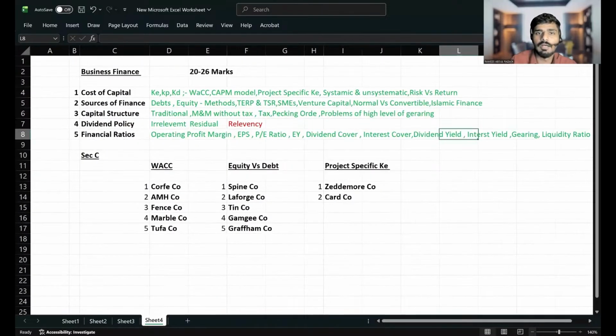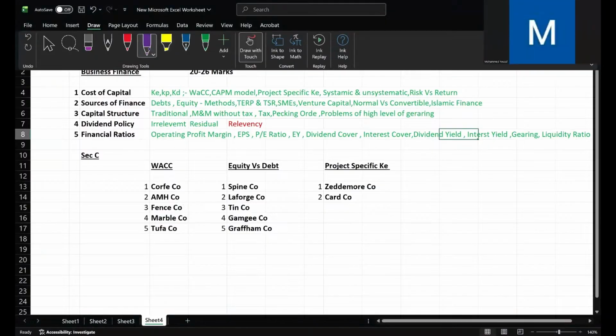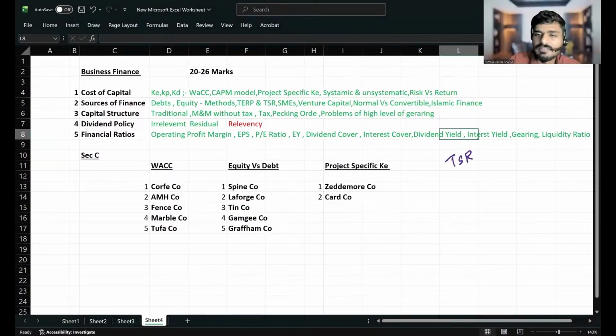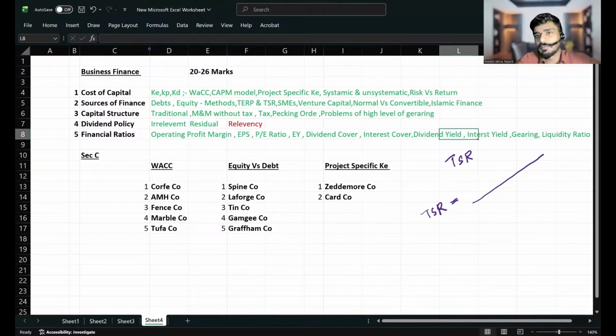Now, let me teach you TSR. What do you mean by the term TSR? Total shareholder return. TSR has an equation. You have already told me what the 2 types of returns are that a shareholder will expect: capital gains and dividends. Capital gain means the increment in share price, right? The increment in share price is closing share price minus opening share price.